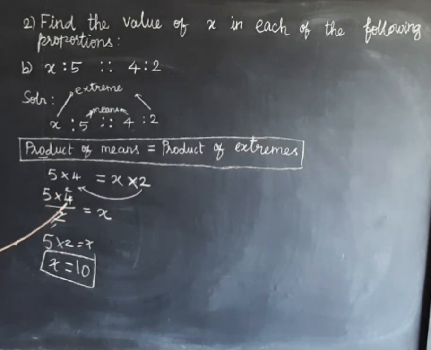So 1 2 is 2, 2 2s are 4. So 5 2s are 10. So x equal to 10.